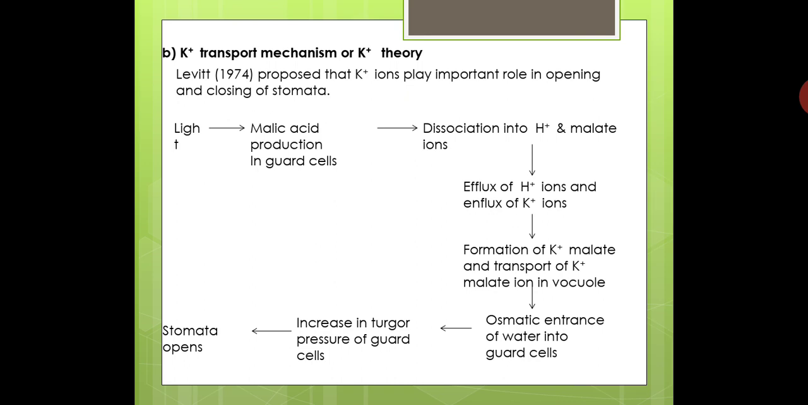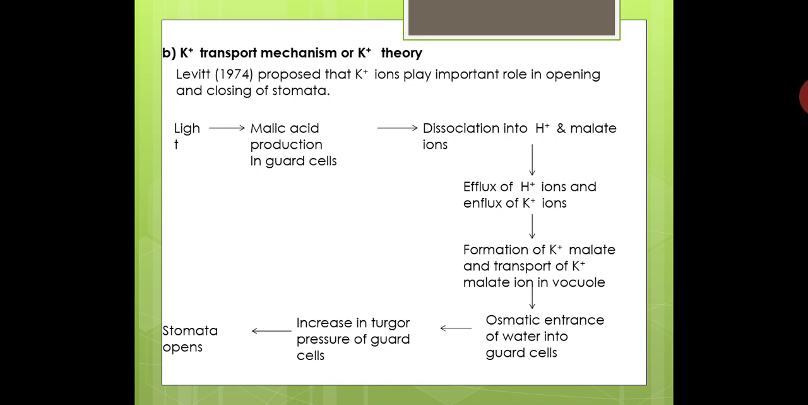And as the osmotic pressure of the guard cells increases, it leads to entry or endosmosis of water into the guard cells to make the guard cells fully turgid. And when the guard cells become turgid due to endosmosis of water, we know the typical structure of the stomatal guard cells: their inner walls are thick, outer walls are thin.